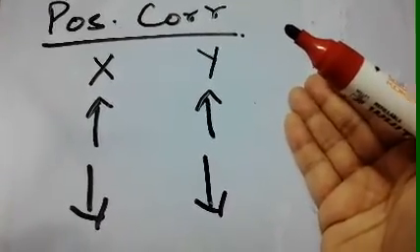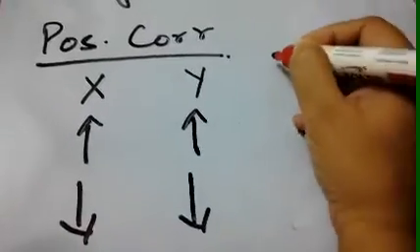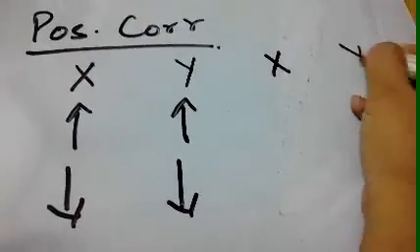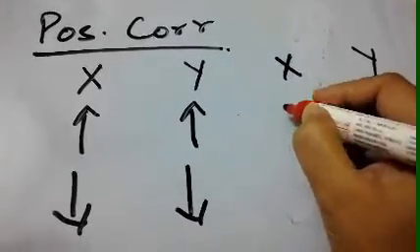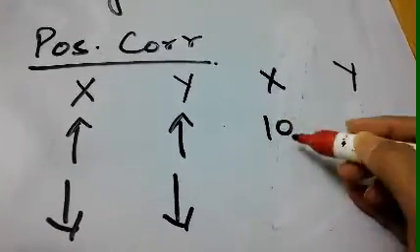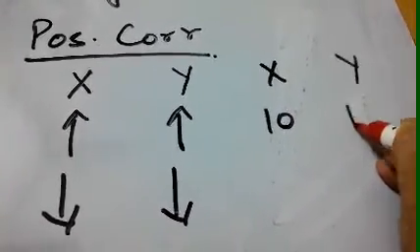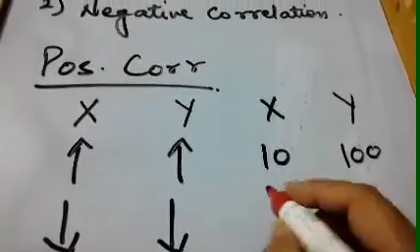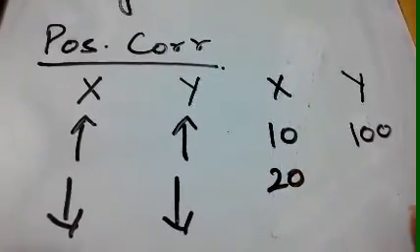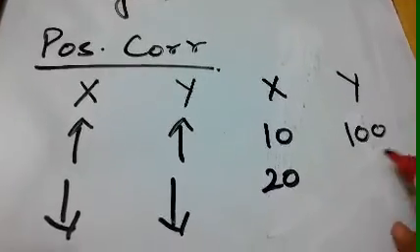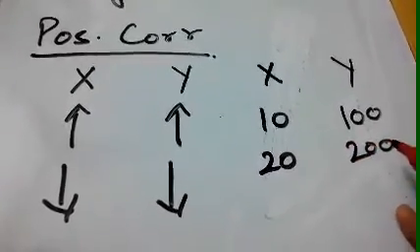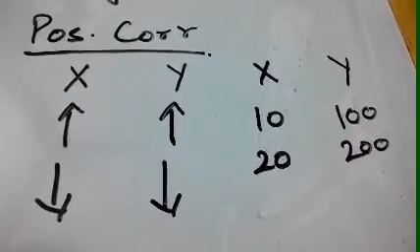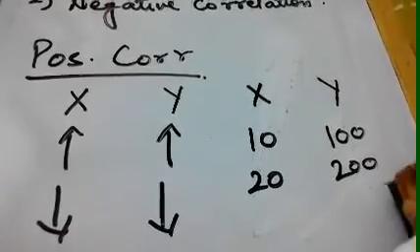An example of this: suppose we have x and y. The x variable is 10, and y is 100. Then if variable x becomes 20, variable y becomes 150, increasing by a similar difference.